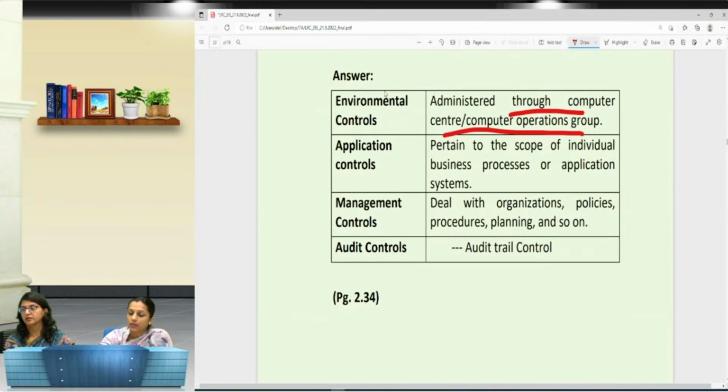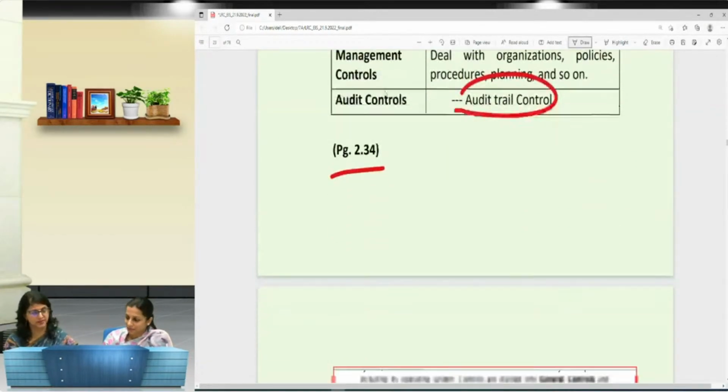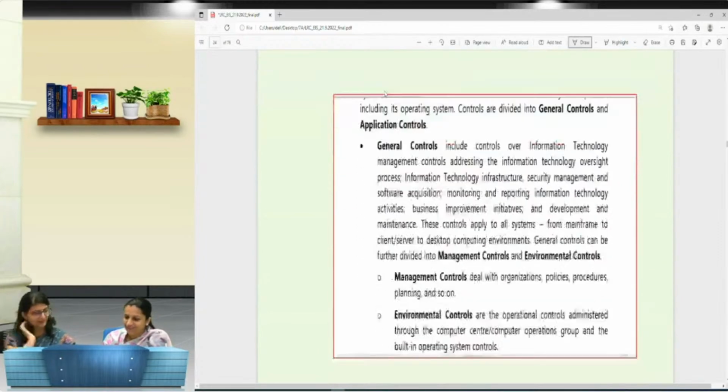Management controls deal with the organization policies, procedure and planning. Whereas audit control is a tricky word, it's basically audit trail control. So the answer is very much in your book on page number 2.34. But I think most of them have an understanding of answer B. So I think we will have to emphasize a little here.